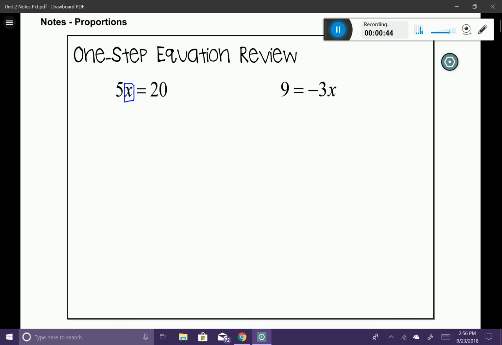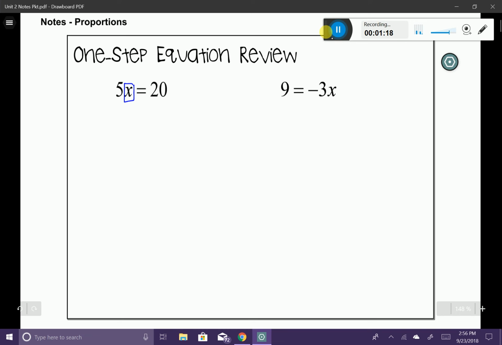So you can see that 5 is being multiplied by x. And we know that because when a number stands next to a variable like this, that means that they're being multiplied by each other. What we want to do is the opposite operation of multiplication, which happens to be division. Just like addition goes along with subtraction, multiplication and division work together. So what we want to do here to eliminate the 5 is divide both sides of the equal sign by 5. Now, what do I mean by both sides of the equal sign?